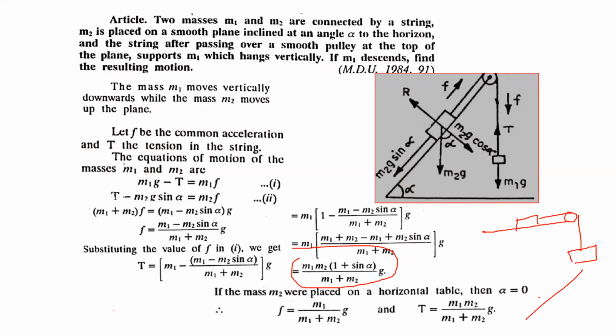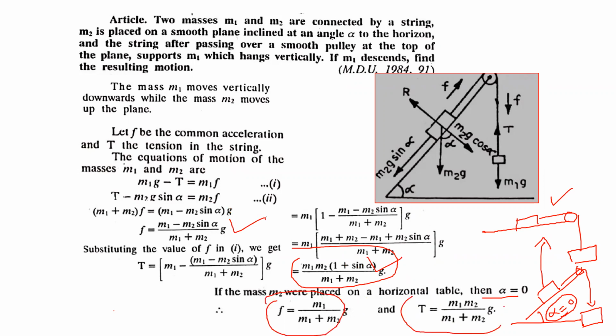The particle is on the inclined plane and the other particle hangs over the pulley. What we can say is that if this angle turns to zero, then the situation becomes the same as that article, where one particle is placed horizontally and one hangs vertically. So then alpha will be zero, and if we put alpha equal to zero in the value of T and in the value of F, we will get the same values which we have discussed in the video